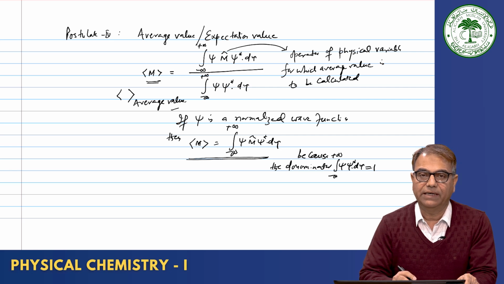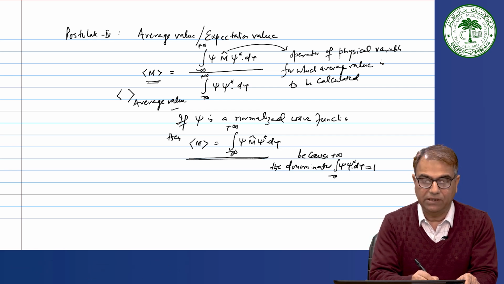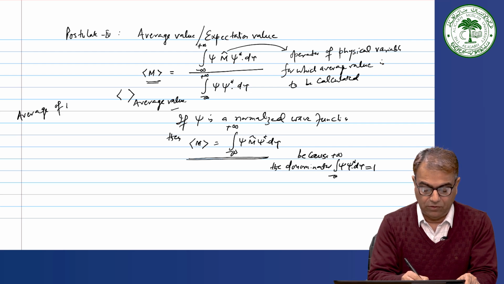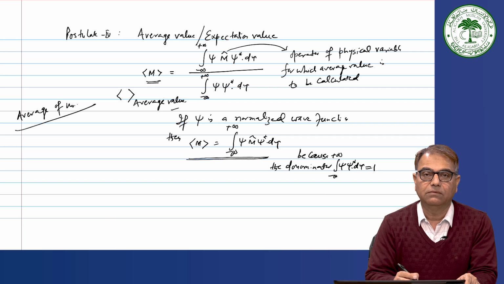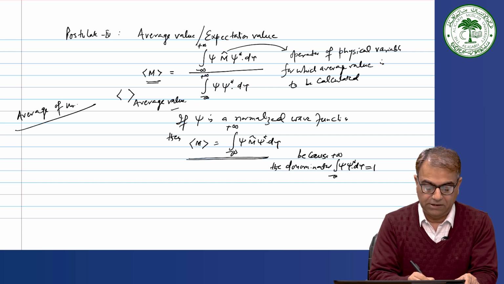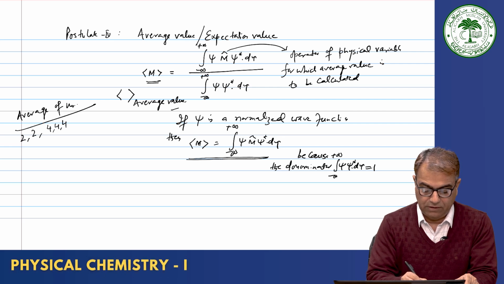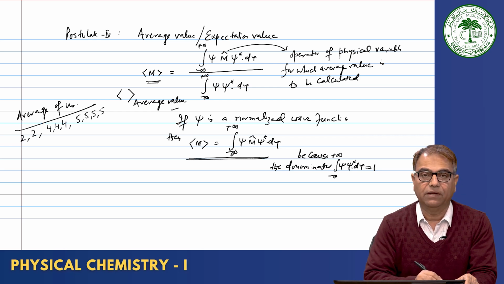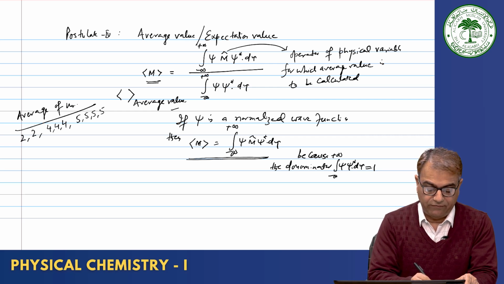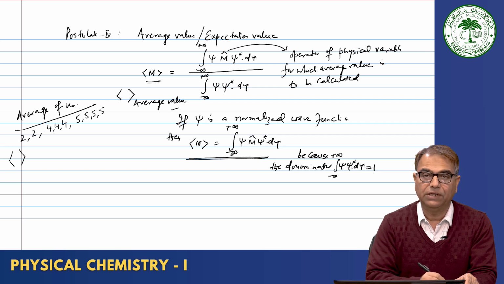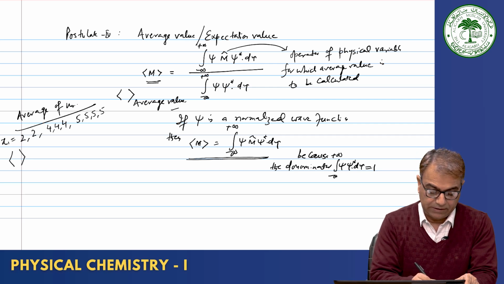Now, why are we taking the average in this fashion? Let's see how we take the average of numbers. If you remember your primary school mathematics, suppose you have the numbers 2, 2, 4, 4, 4, 5, 5, 5 and 5, and somebody asks you to find the average value of these numbers, say xi.